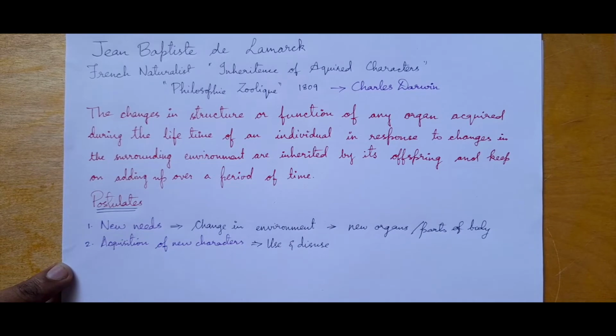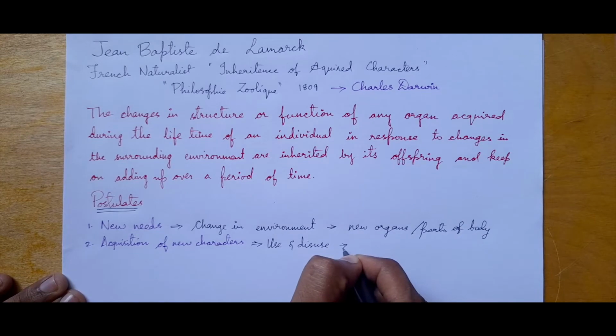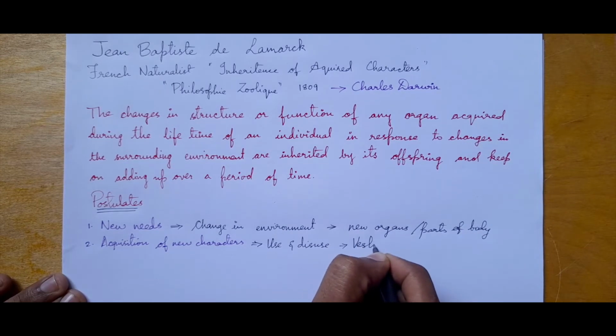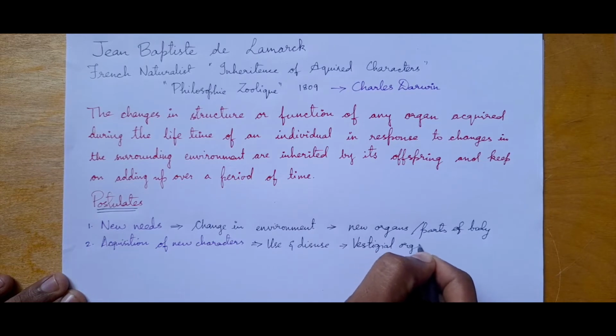According to this theory, organs which are used much more proficiently develop into much more developed organs, and organs which are not used much will become vestigial organs. Vestigial organs are nothing but organs of no use.